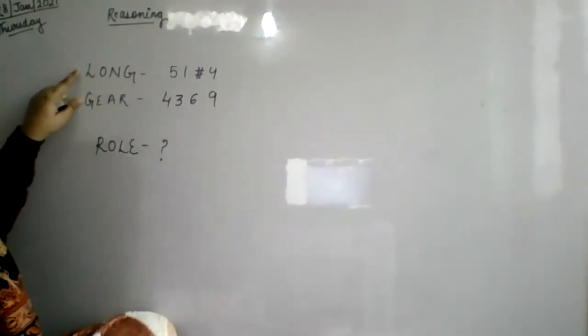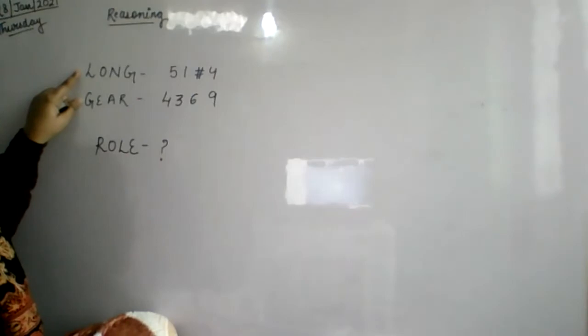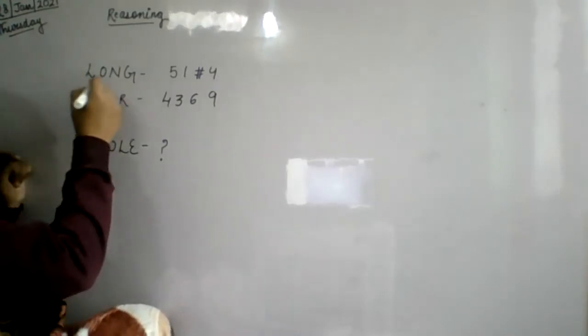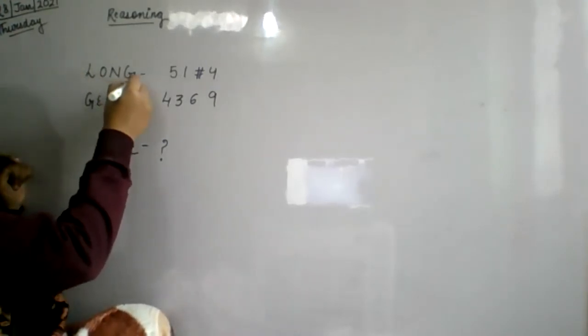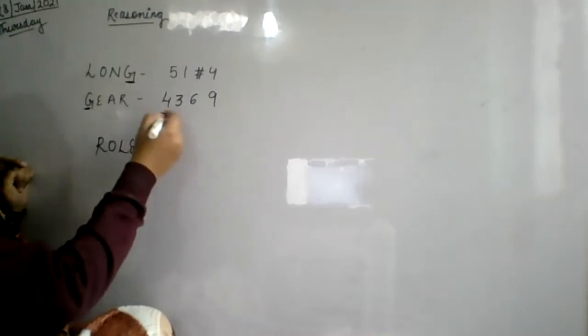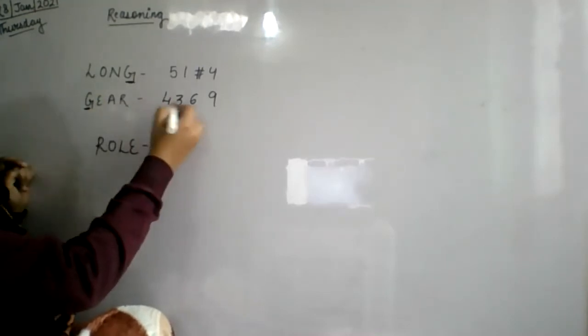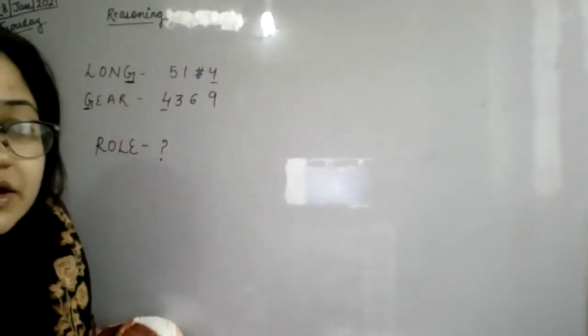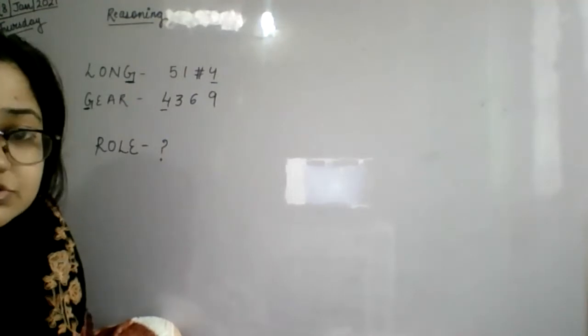See, beta, check what is the common word here in both of them. What is the common word? Common letter? Ma'am, L and G. L तो नहीं है बेटा. G बेटा, G. Ma'am, four G first में लिखा है, four last में लिखा है. That means it is sequence wise. They are not jumbled up.